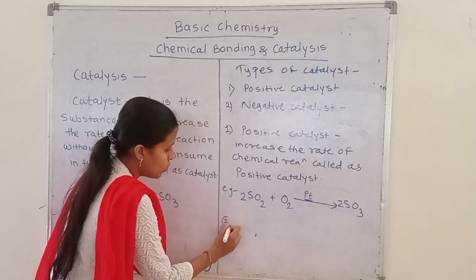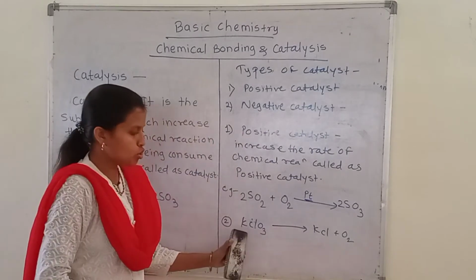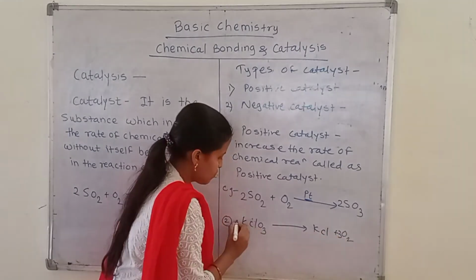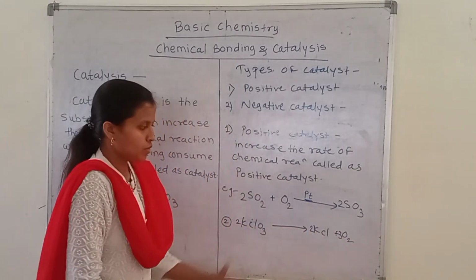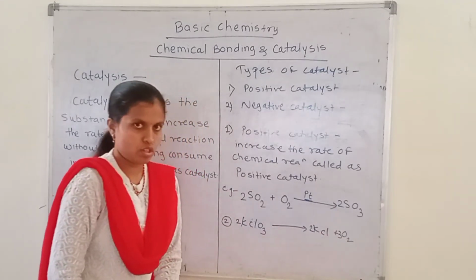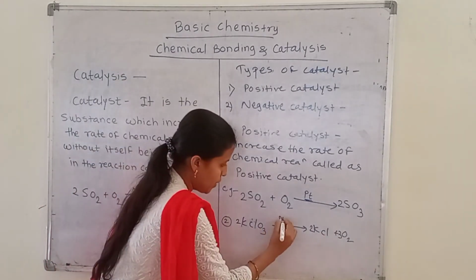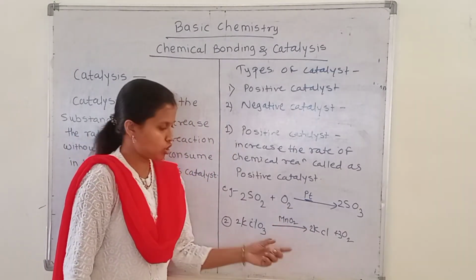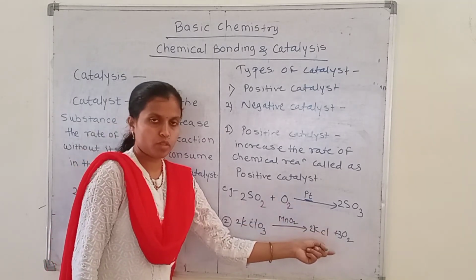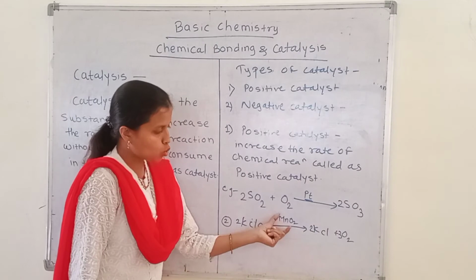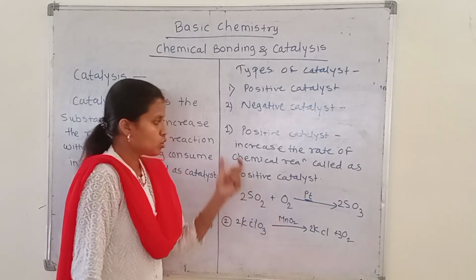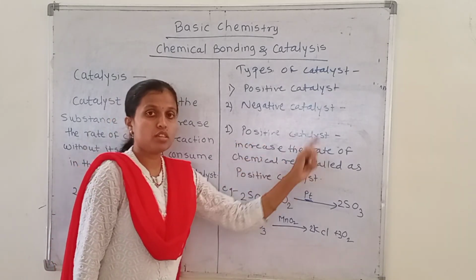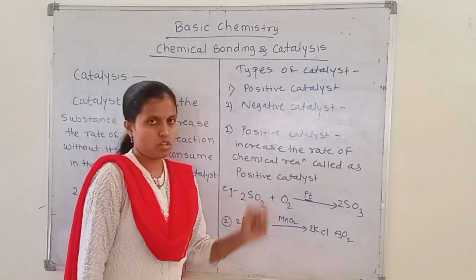Okay, another example we discuss here is the decomposition of KClO3, then KCl and oxygen, these products will be produced. Then MnO2, manganese dioxide, will be used as the catalyst in the reaction. So this MnO2 increases the rate of this particular chemical reaction, so that's why MnO2 will also be a positive catalyst. Okay, so positive catalyst means those catalysts which increase the rate of chemical reactions.